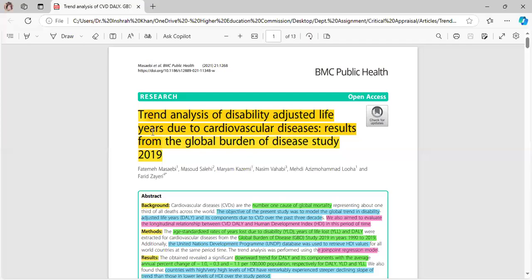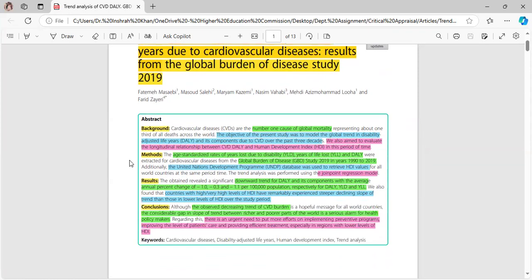Trend analysis of disability adjusted life years due to cardiovascular diseases, results from the Global Burden of Disease Study 2019. Abstract. Background. Cardiovascular diseases, CVDs, are the number one cause of global mortality, representing about one third of all deaths across the world. The objective of the present study was to model the global trend in disability adjusted life years, DALY, and its components due to CVD over the past few decades.